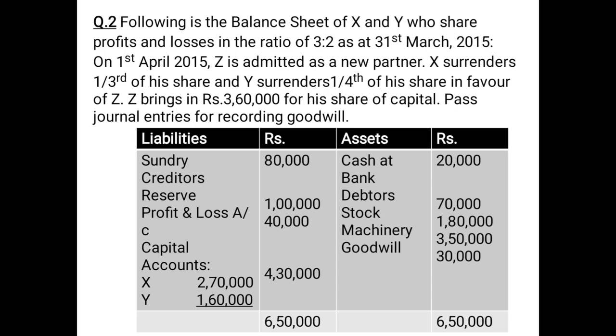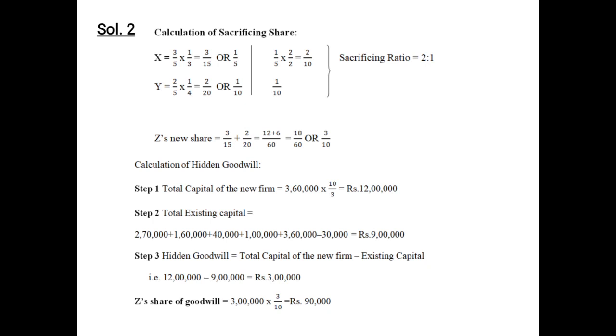And we also have to add the capital of the new partner, that is rupees 3,60,000. So as you can see, total existing capital is equal to rupees 2,70,000 of X, 1,60,000 of Y, 40,000 for profit and loss, reserve 1 lakh, plus 3,60,000 for the new partner, minus 30,000 for existing goodwill. So the total existing capital would come to rupees 9 lakh.